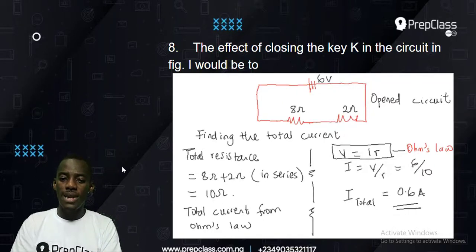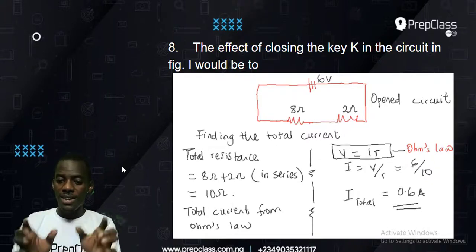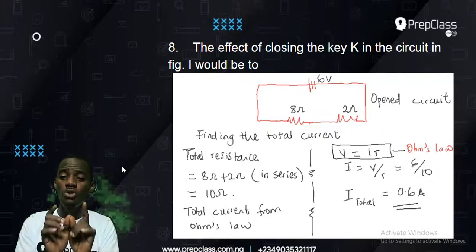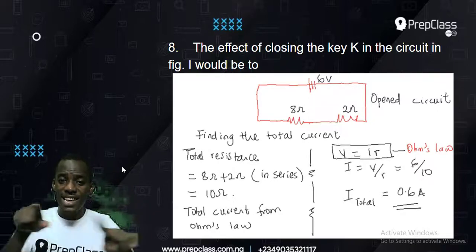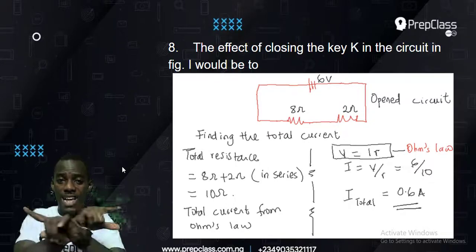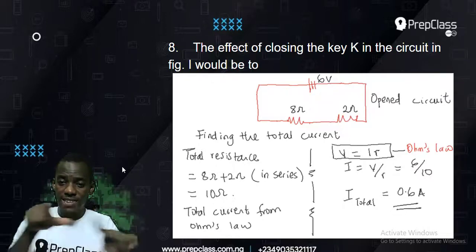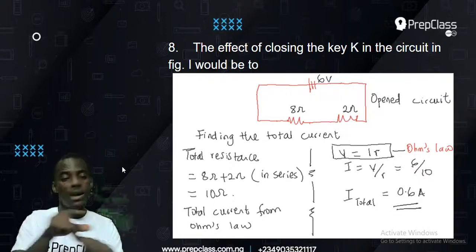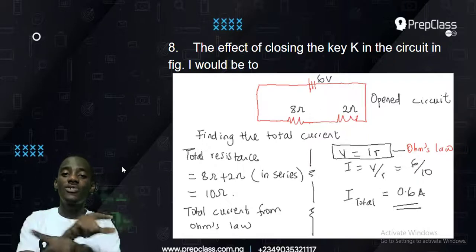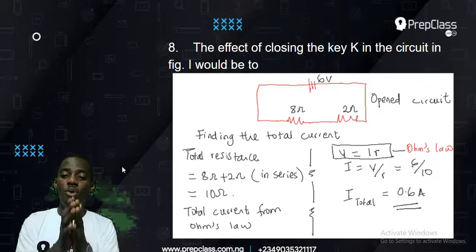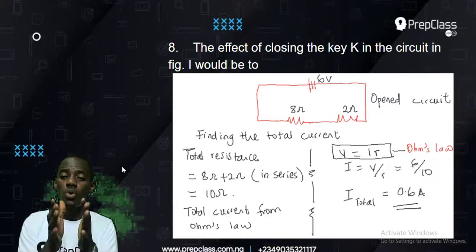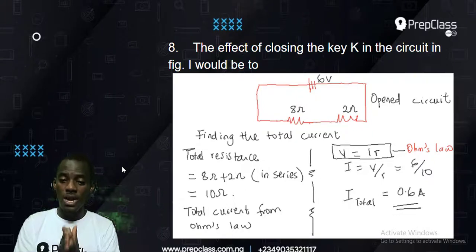Now finding the total current. How do you find current? Now we have two resistances. We have 8 ohm and we have 2 ohms, right? The first thing to do is to make them become one resistance by adding them together. That is a series connection. How do you know series? They are on a straight line. So 8 and 2 are in series because the two of them are on a straight line. If you have a series and you are trying to find the total resistance, just add the two resistances together, that will give you 10 ohms as your total.